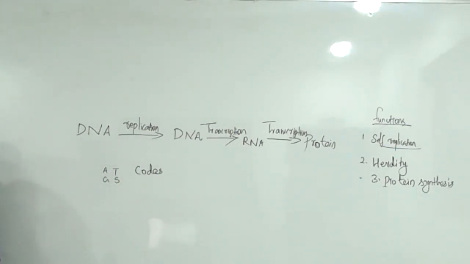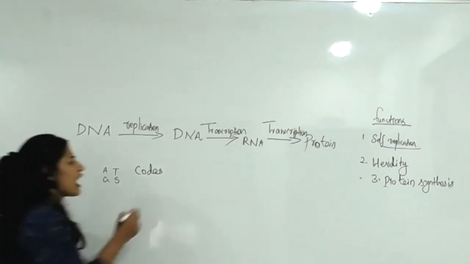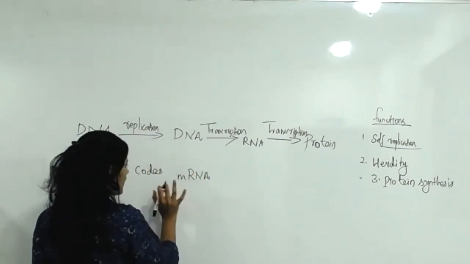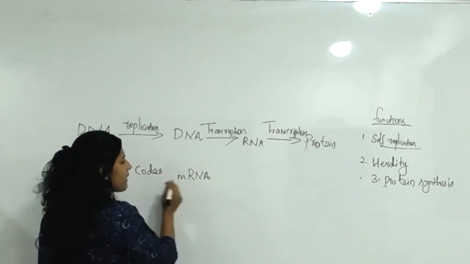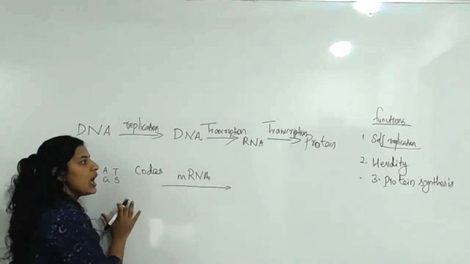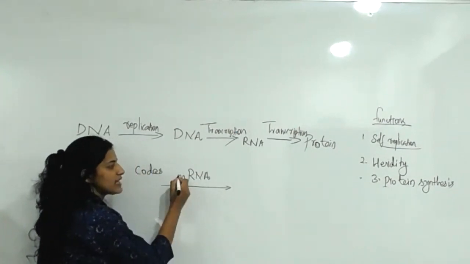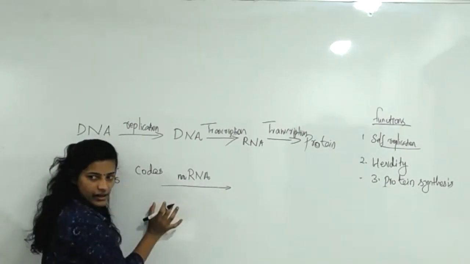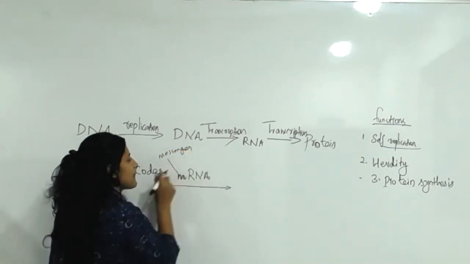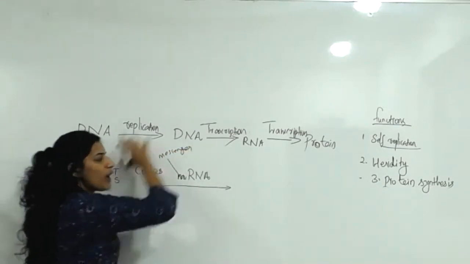Then this code instruction is first transcribed. Transcribed means copied into a matching nitrogen base sequence within mRNA. With the help of mRNA, the matching code message is transformed from one form to another form. This mRNA is called messenger RNA. Okay, mRNA means messenger. With the help of this messenger RNA, this code will be converted into another code.